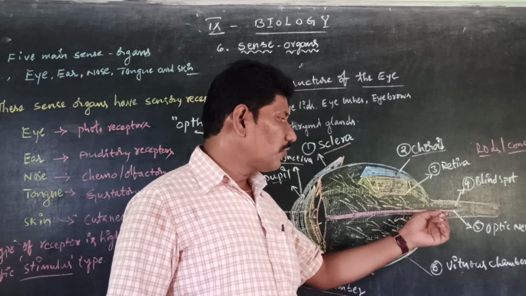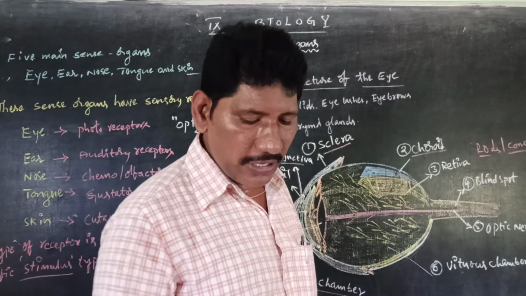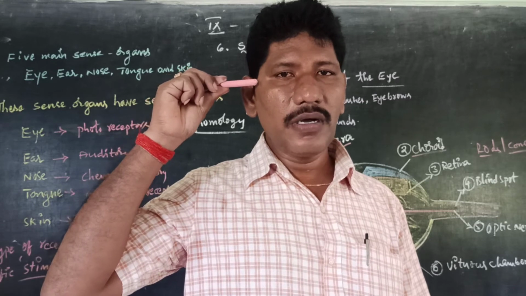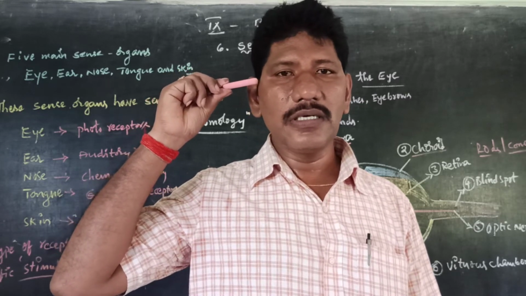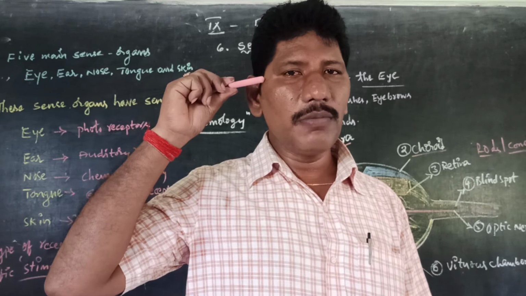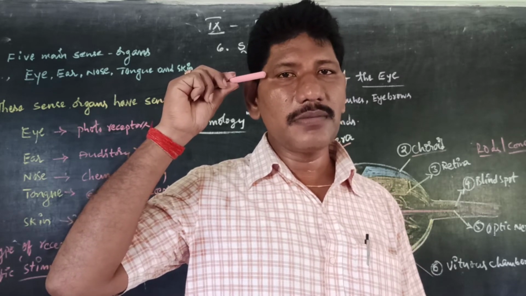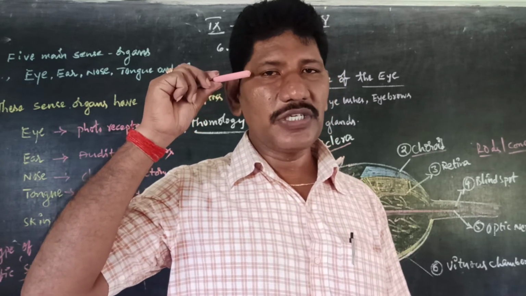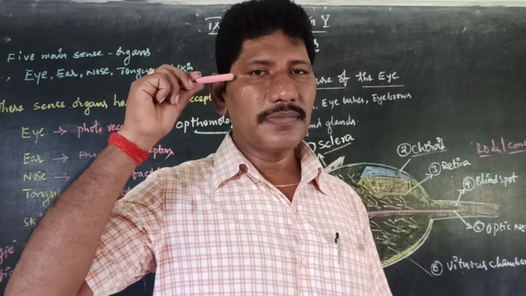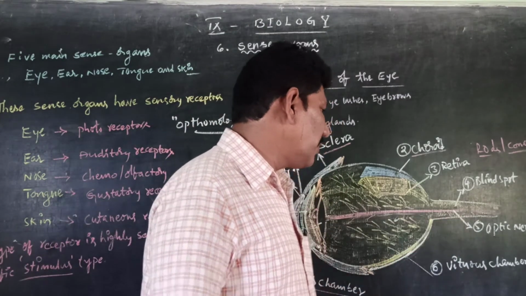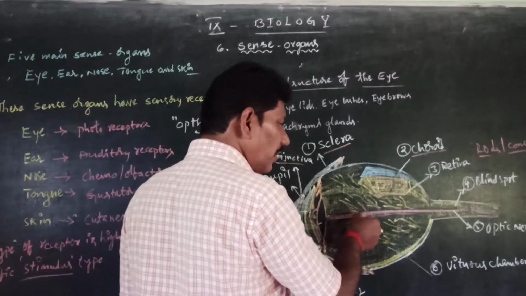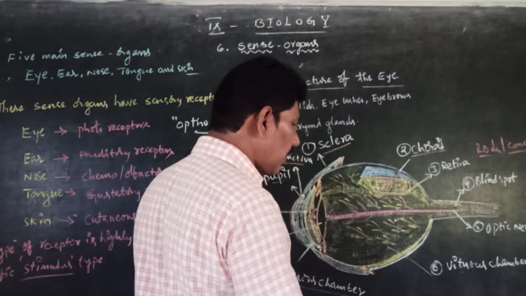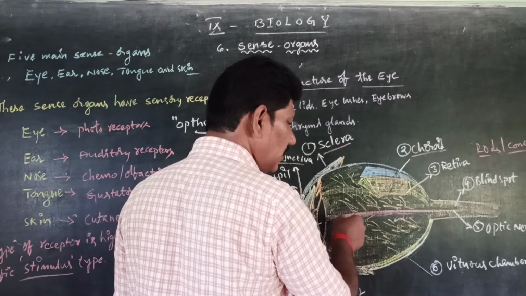Next, for example, I would like to see a piece of chalk placed here. This is called the optic nerve. I am unable to see the piece of chalk. Why? Because my piece of chalk is placed at the optic nerve position. So I am unable to see this. This is called the optic nerve. I mean that where the optic nerve arises, the rods and cones are absent. The rods and cones are absent at the place of the optic nerve.